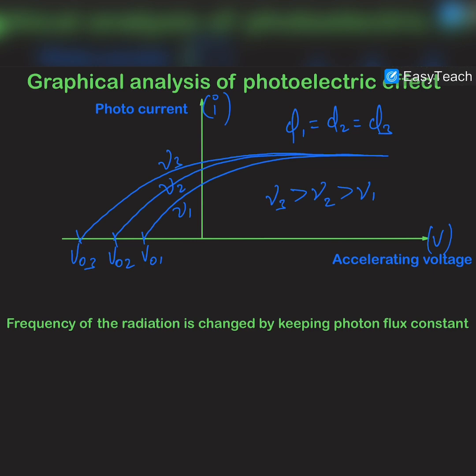But if we are keeping the photon flux the same for all the three radiations, which means that we are keeping the number of photons incident per unit area per unit time on the metal surface of all the three radiations the same, then obviously the number of electrons emitted by all the three radiations per second per unit area will remain the same, and hence the saturation photocurrent will saturate at the same constant value. So these three graphs will meet at this constant value.